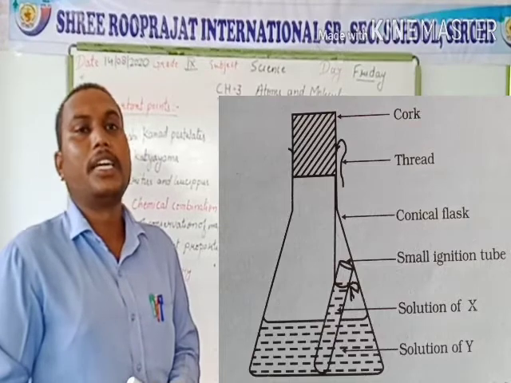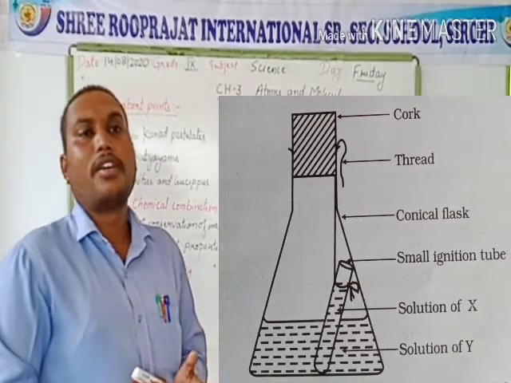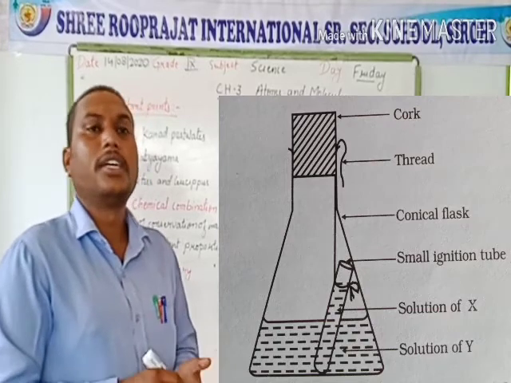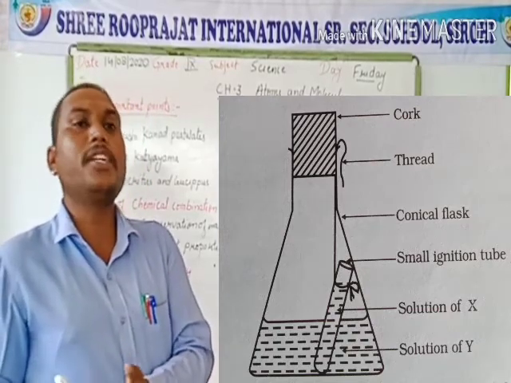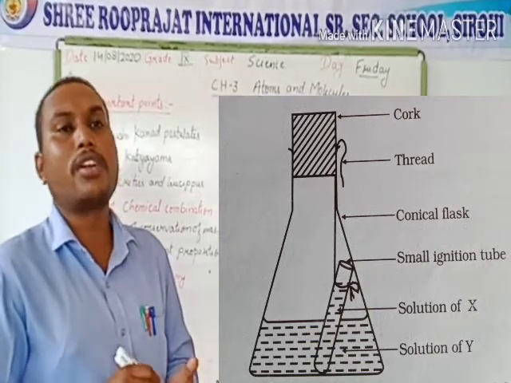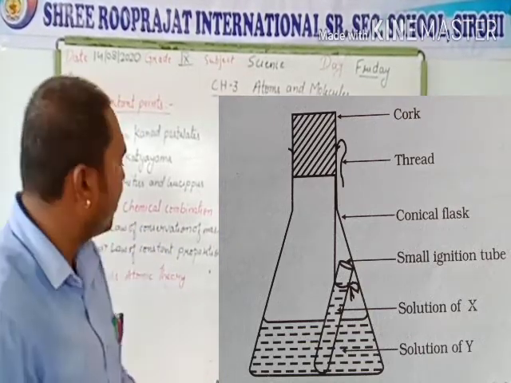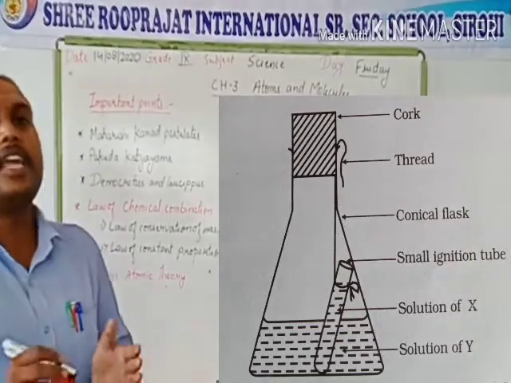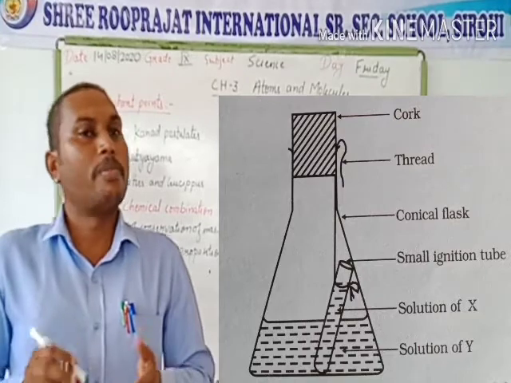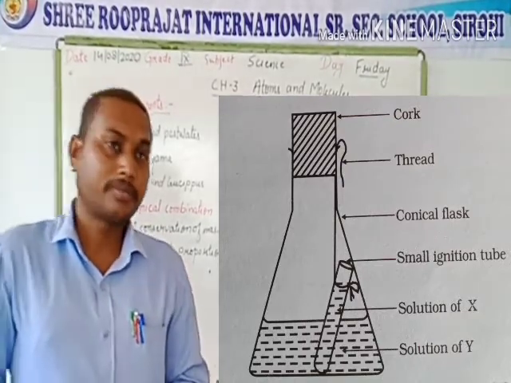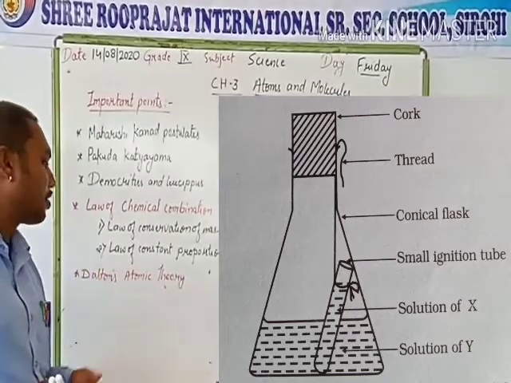On observation, the mass before tilting the capillary tube is equal to the mass after tilting, meaning the mass remains constant. That means we can state the law of conservation of mass: in a chemical reaction the mass remains constant before and after the reaction. That is our law of conservation of mass.